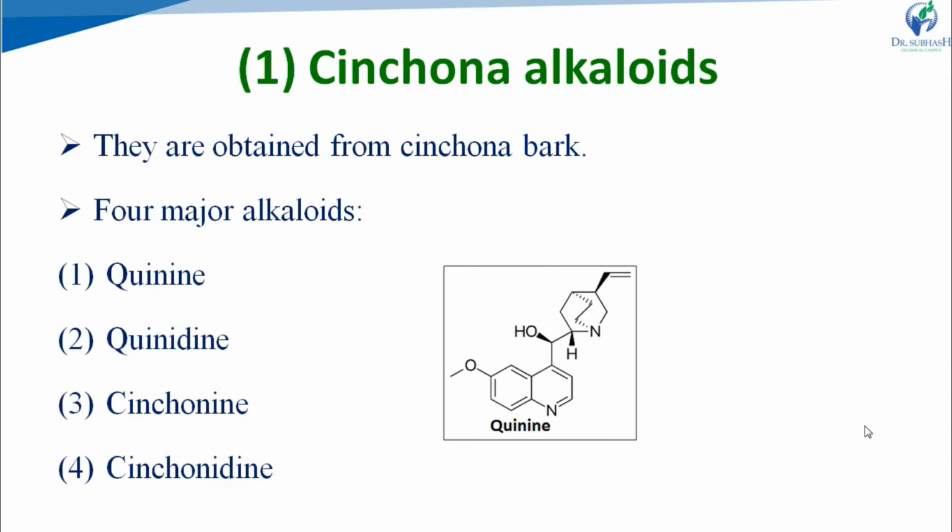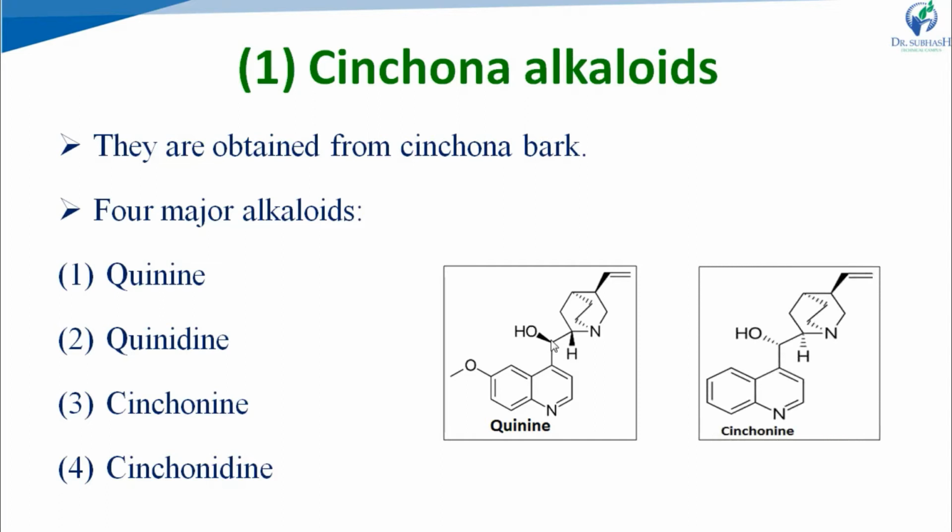See, in the structure of quinine, there is a chiral center here in the side chain. One chiral carbon is present, so it produces a pair of enantiomers. Quinine is the levoisomer and its dextroisomer is known as quinidine. And the second one, cinchonine: in the cinchonine structure, again a chiral center is present, so it also produces a pair of enantiomers. Cinchonine is the dextroisomer and its levoisomer is known as cinchonidine.